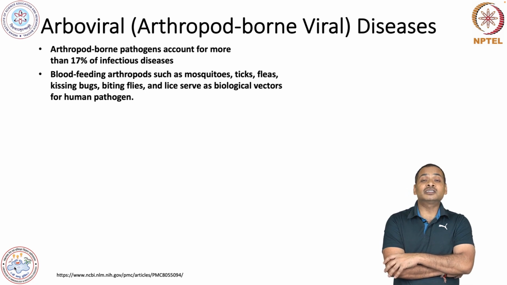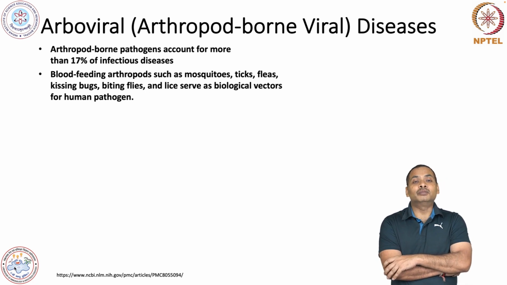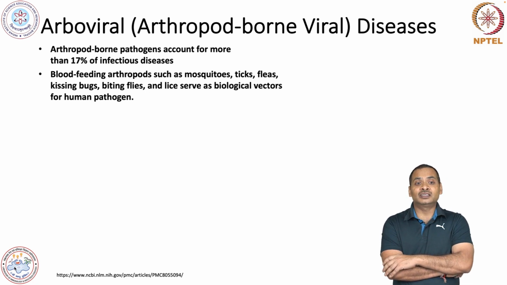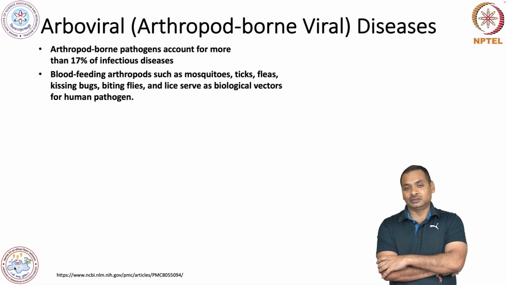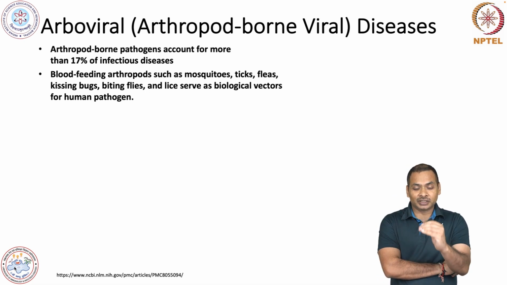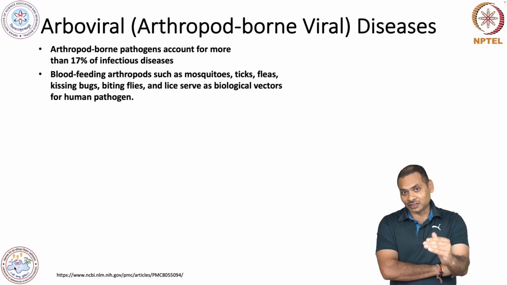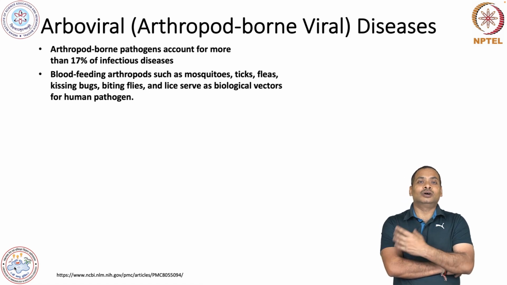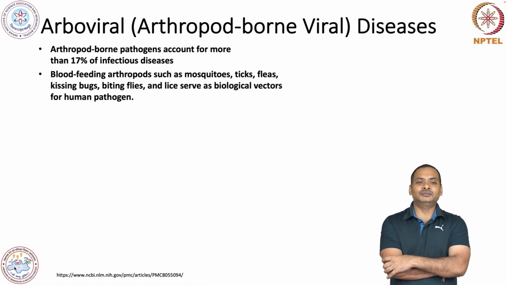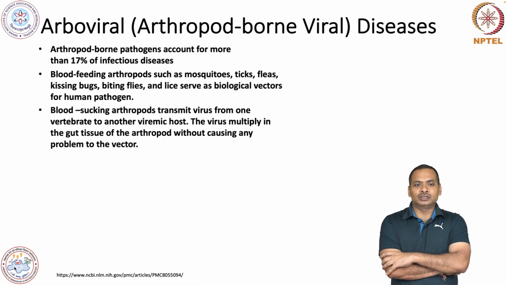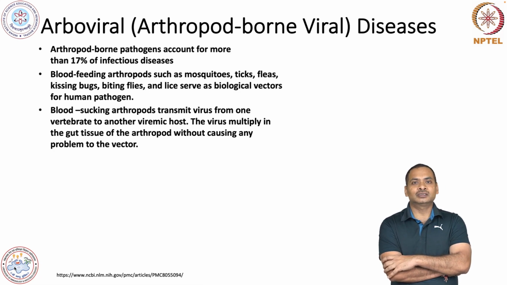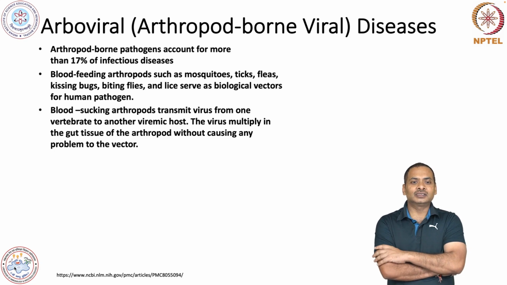Fleas, kissing bugs, biting flies, and lice serve as biological vectors for human pathogens. So please note, it is not only for viruses, this is for all kinds of pathogens. Now we are talking about the viruses.